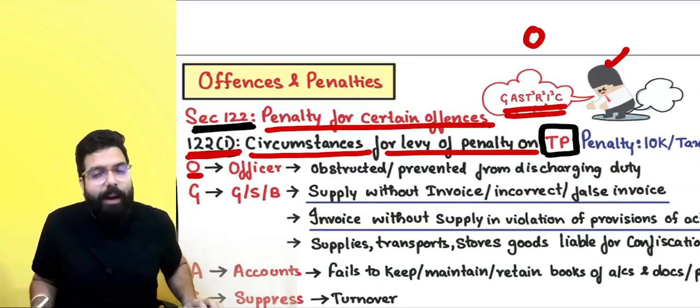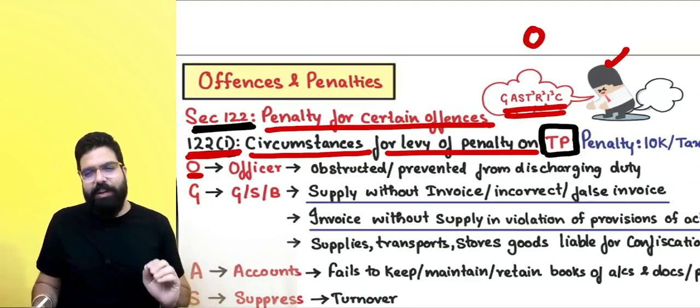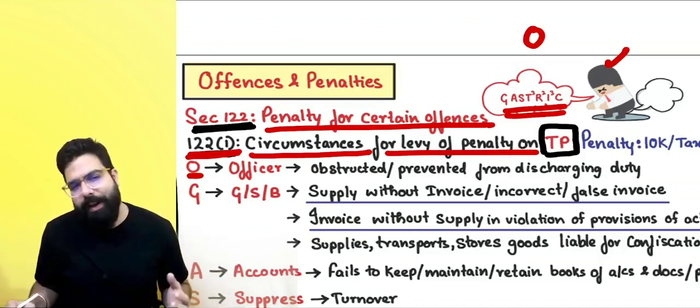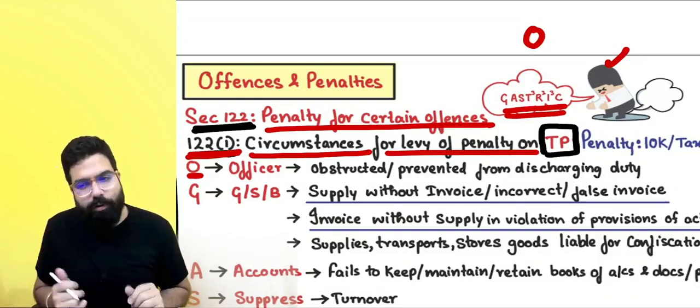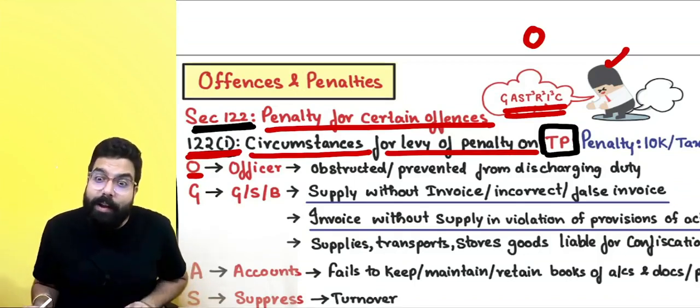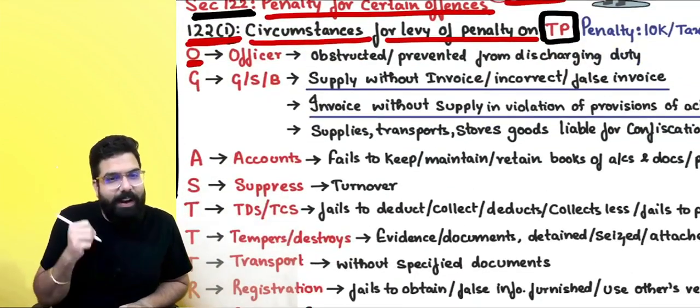Whenever the officer has gastric, he will impose a penalty on you. This was a chapter which I have seen that students ignore, so I've tried my best to make it easy for you to remember. Whenever the officer says, oh, gastric, he will impose a penalty. What is O GASTRIC? I have made a mnemonic.